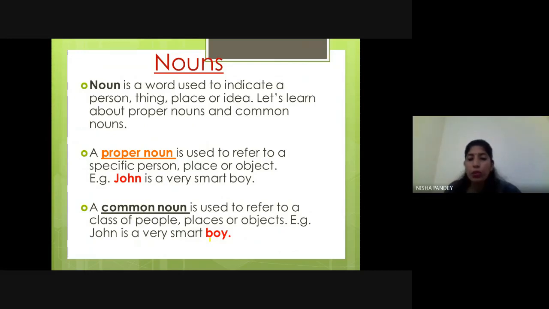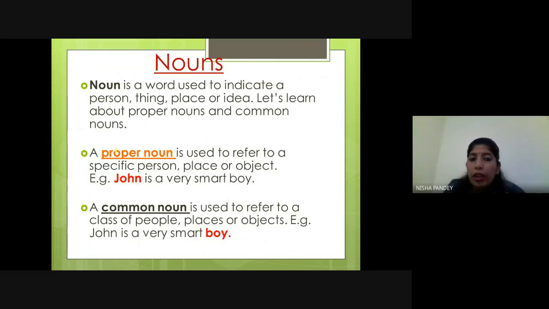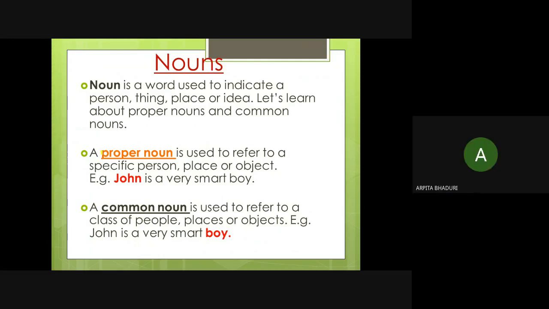If I go to your class and say send that boy, do you understand which boy I am asking? No. If I say send Ram, then that will be a proper address to a particular boy. Then we can identify it as a proper noun and will be able to respond, right?